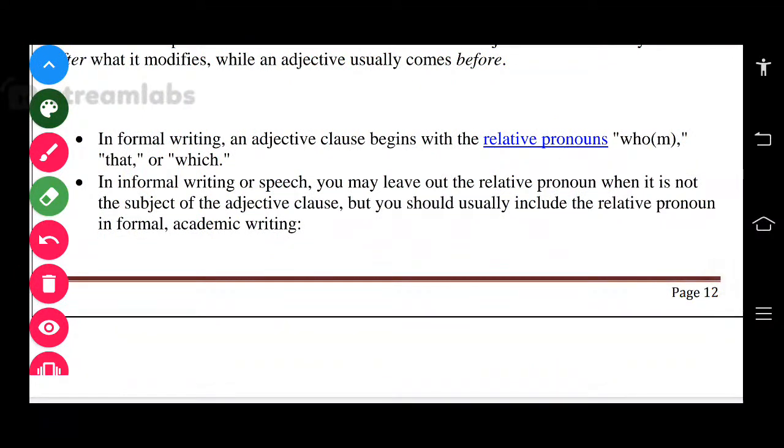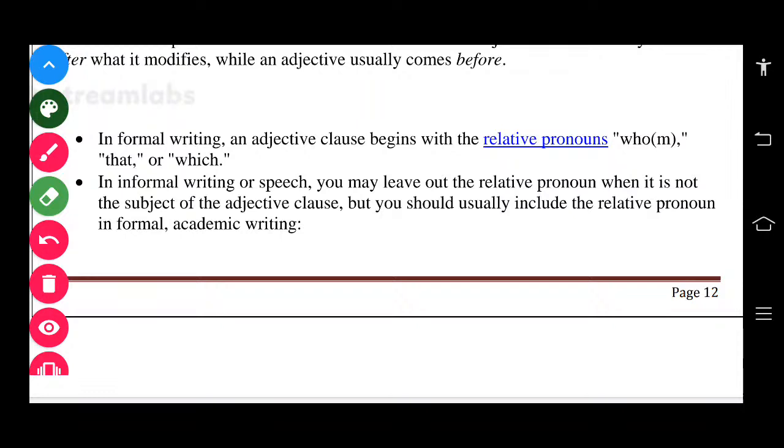In formal writing, an adjective clause begins with relative pronouns. So what are relative pronouns? It was given there: who, whom, whose, that, which. These five we generally call relative pronouns. In formal writing or speech, you may leave out the relative pronoun when it is not the subject of the adjective clause.